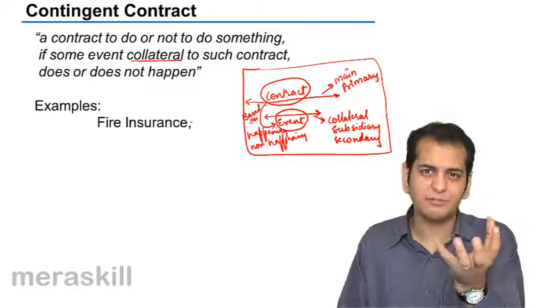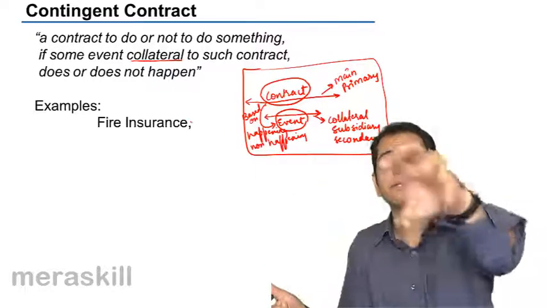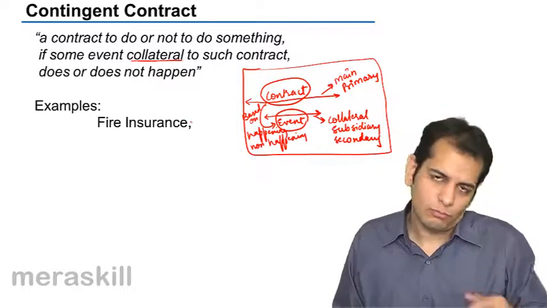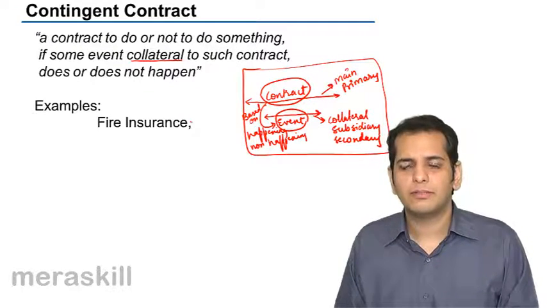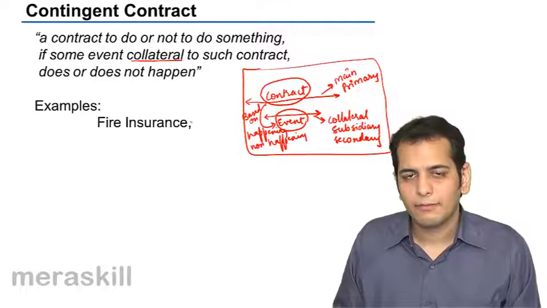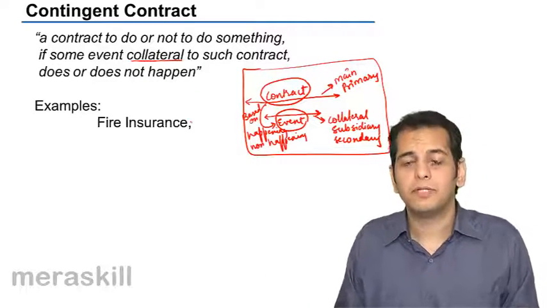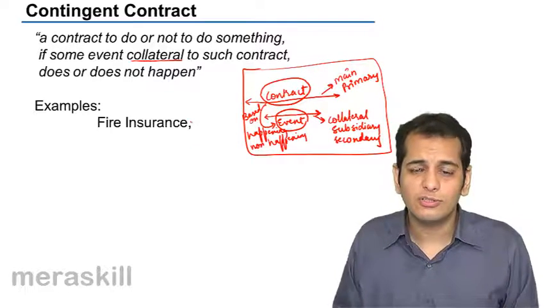So fire is the event here. If the fire happens, the contract will happen. The insurance company will pay you whatever your loss would be. But if the fire does not happen, that is, there's no fire at your property, then the insurance company will not pay you anything because you do not incur any loss in that case.